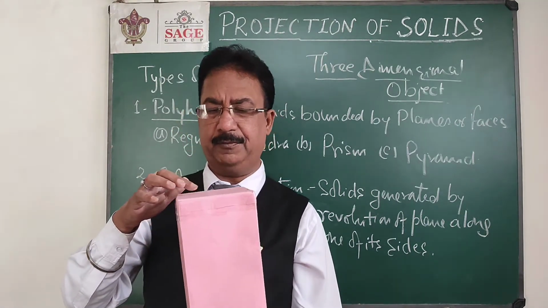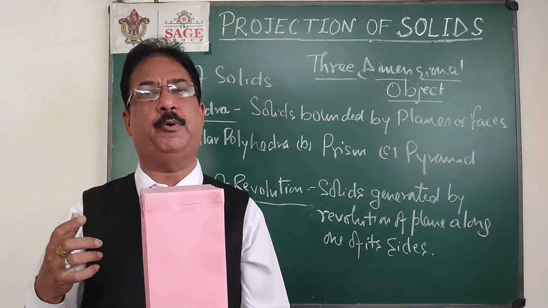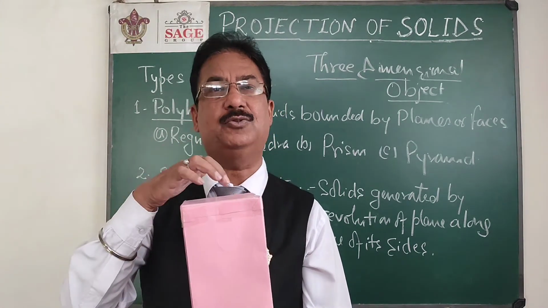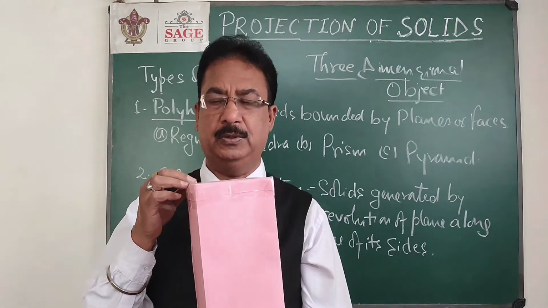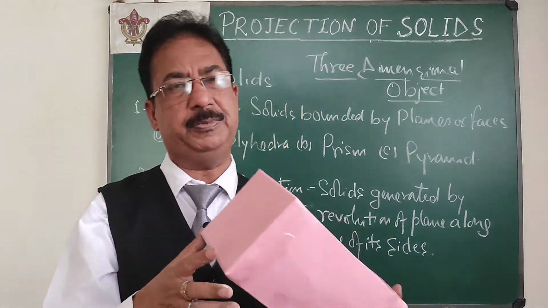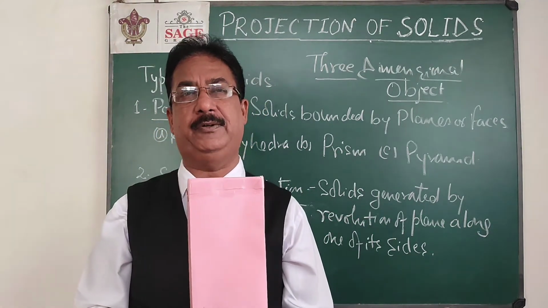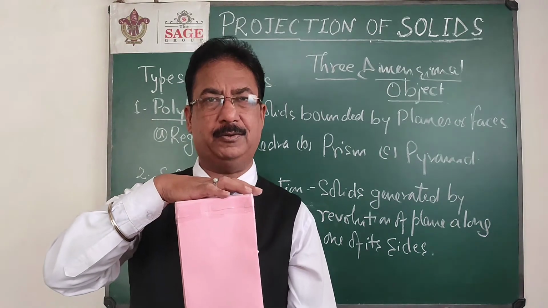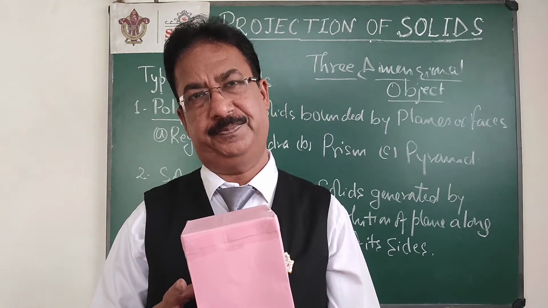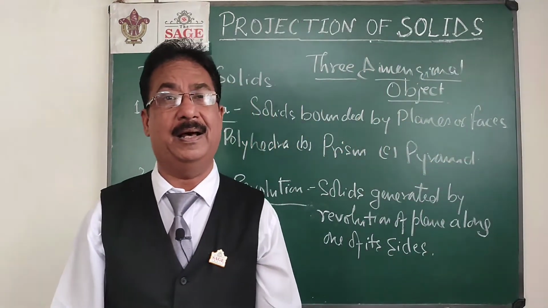Then in a prism, one important thing is the axis of the solid. In any solid the axis is one of the most important parts. Technically, the axis is the line passing through the centers of the 2 bases. Normally I am going to draw a right and regular prism. Regular means the base must be a regular plane, as in this prism the base is a square, and the axis must be perpendicular to the base. When the axis is perpendicular to the base, the 2 bases are parallel to each other and all these faces are rectangles. So we are going to draw those types of prism which are right and regular.